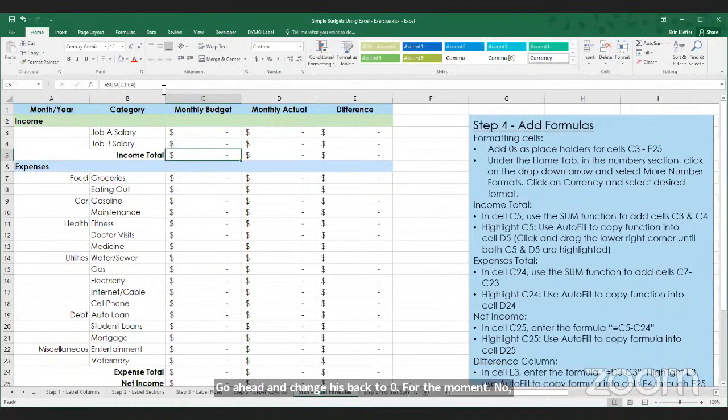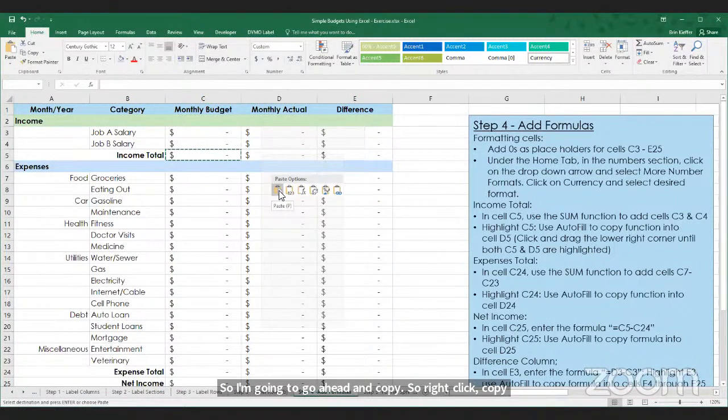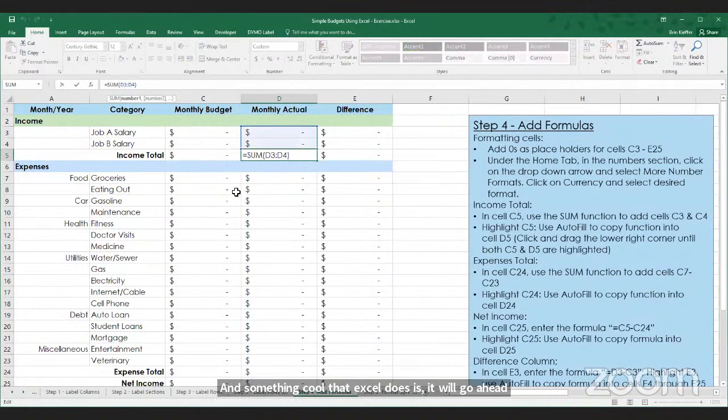Now we can easily move functions around and copy them as well. So I'm going to copy this formula into the other cells here. Right click, copy, and then paste right here into monthly actual. Something cool that Excel does is change the cells that are included in a formula based on proximity.